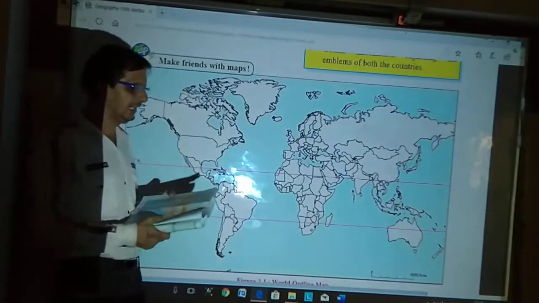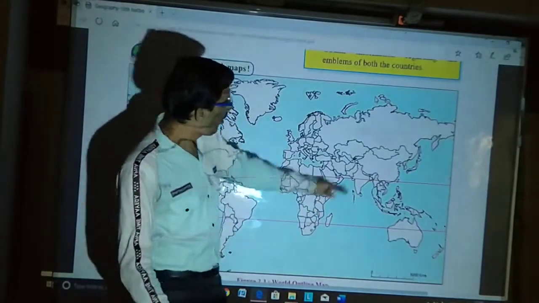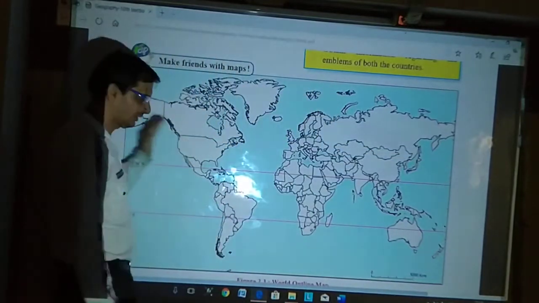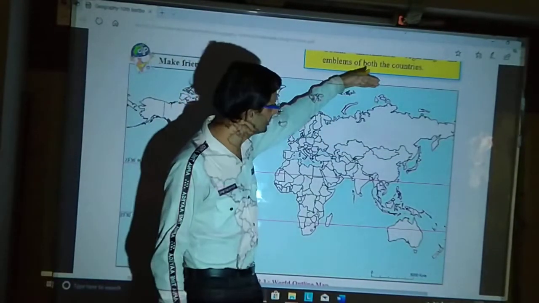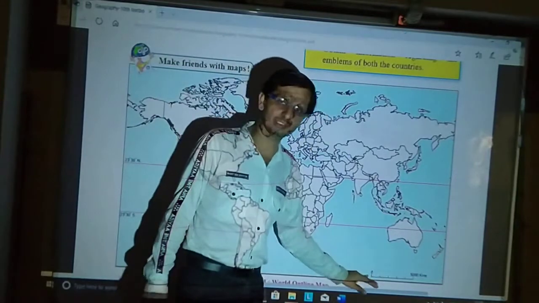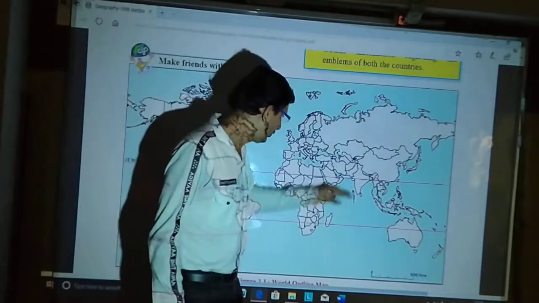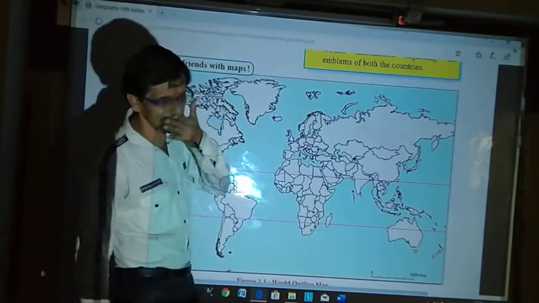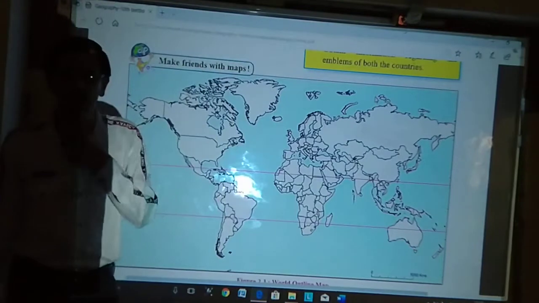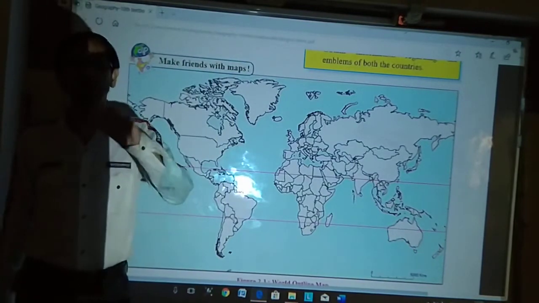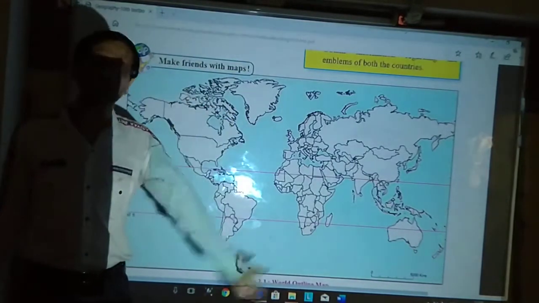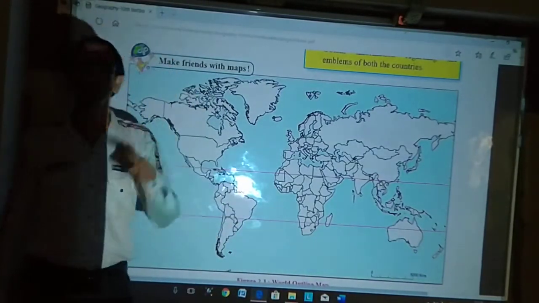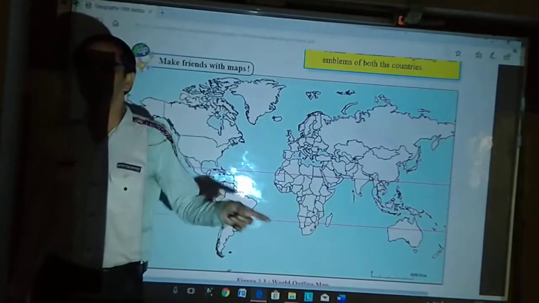Now you can see here India is located in the northern hemisphere. Why northern? You can see here this is the east, this is the west, this is the north, and this is the south. Generally you understand all the directions. So India is located in the north. Why northern? Because of the equator. Equator doesn't pass through India. You must understand it.